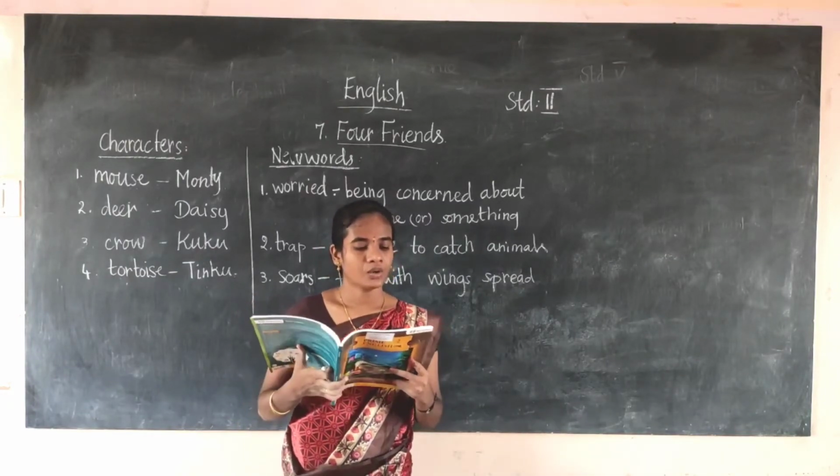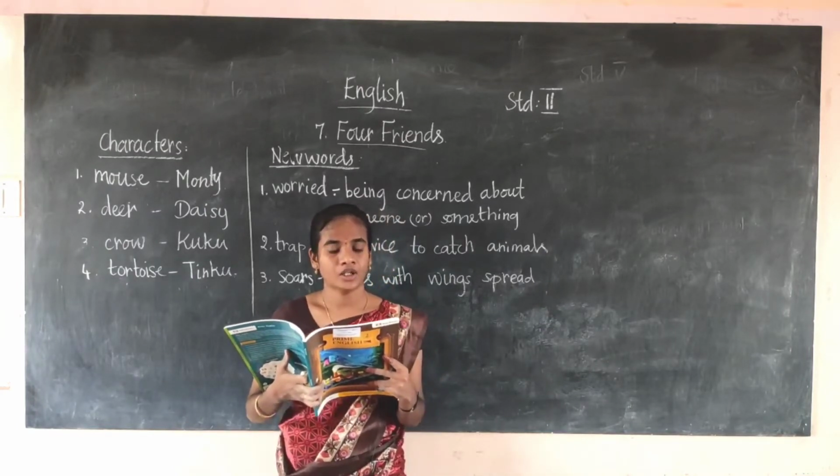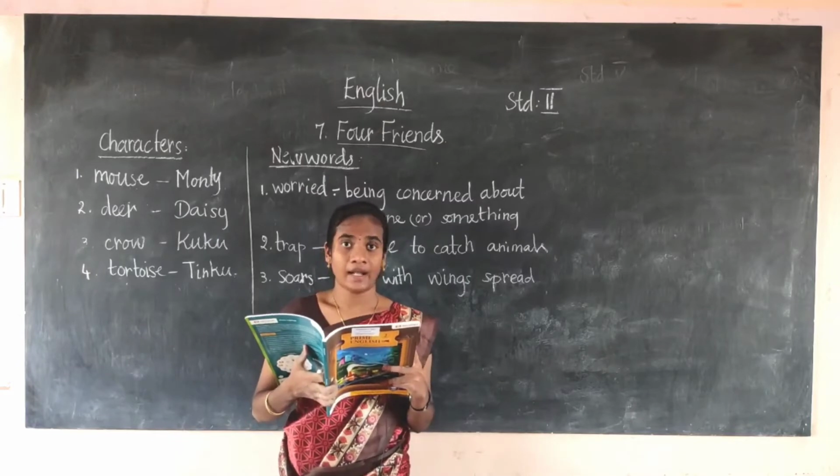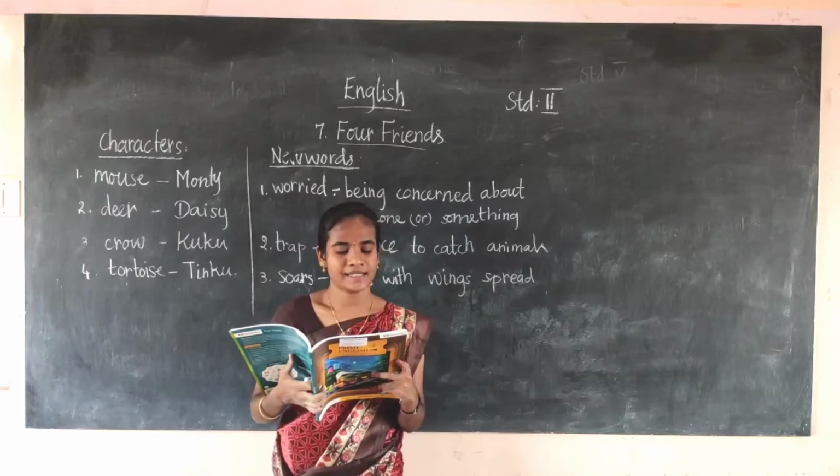"Cuckoo! Oh no, we should help him." The crow is saying we have to help the tortoise. Daisy, the deer, is having one plan. What's the plan? Let's see.